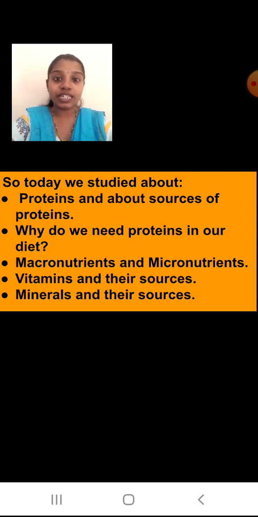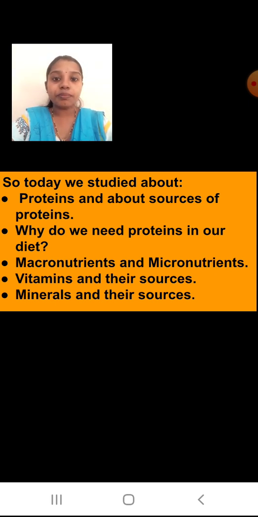Then we studied about vitamins and their sources. We saw the different types of vitamins. What were they? Vitamin A, B, C, D, E and K. All of them are very important in small quantities to fight the diseases, because they give us the ability to resist the disorders. We saw different examples. Vitamin D, for example: if vitamin D is not there, then our bones will become brittle and weak.